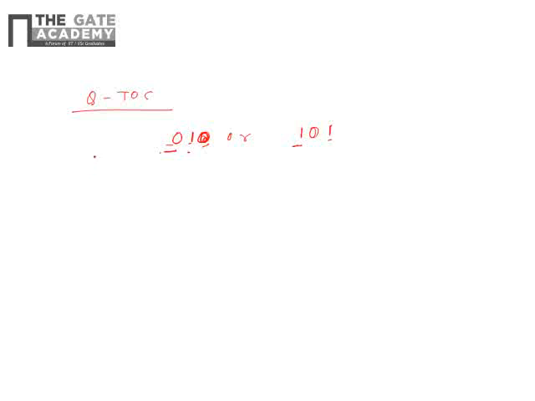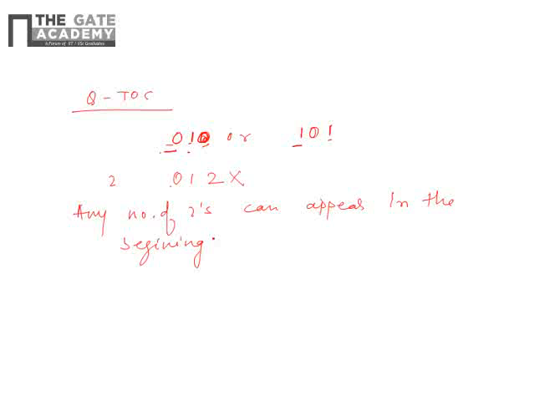So it means that 2 can appear only in the beginning. We cannot write 01012, this is not acceptable. So 2 will always appear in the beginning, and any number of 2's can appear in the beginning. So 2010 will be accepted, 2101 will be accepted, 210 will be accepted, and 201 will be accepted. All these strings will be accepted.